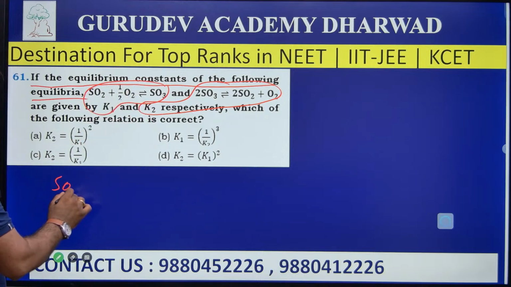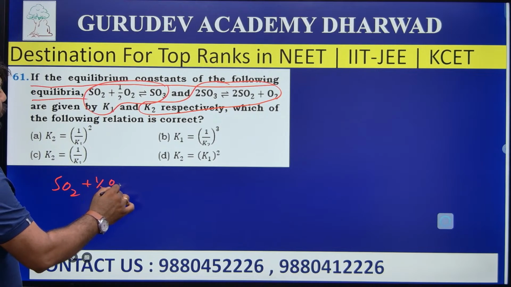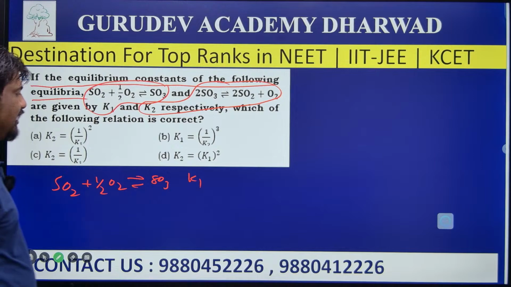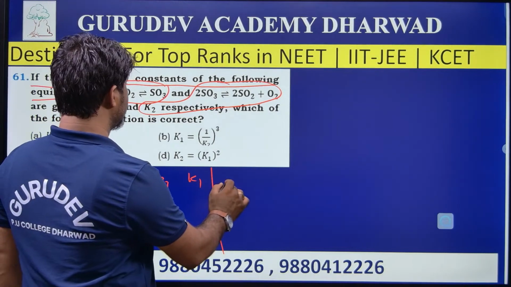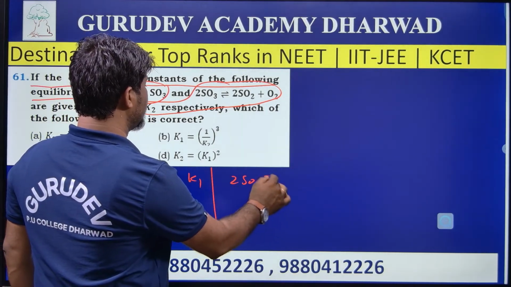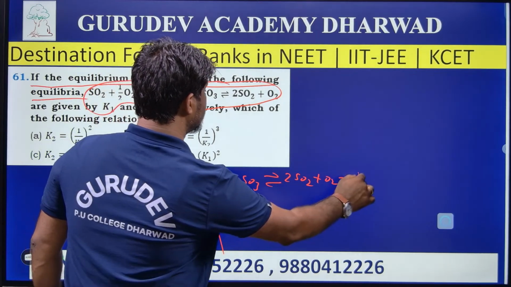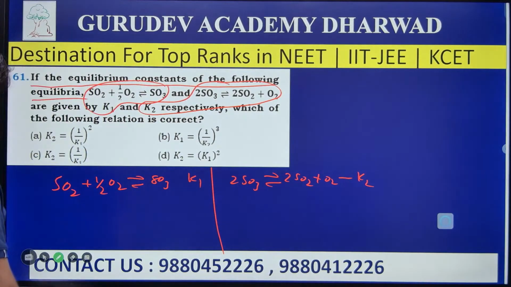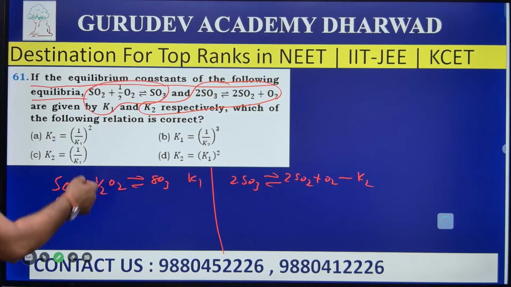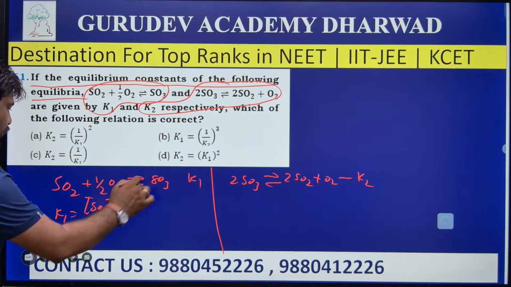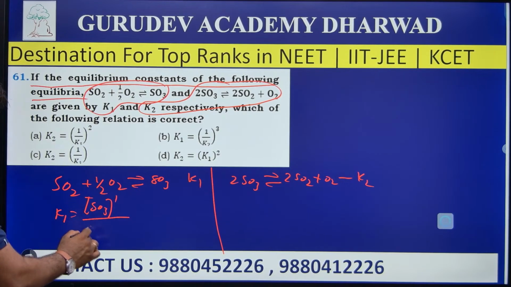I'm going to write here SO2 plus half O2 is in equilibrium with SO3. This one I consider as K1, and another reaction, 2SO3 in equilibrium with 2SO2 plus O2, is K2. So K1 is equal to product divided by reactant, that is SO3 divided by SO2 into O2 to the power of half.